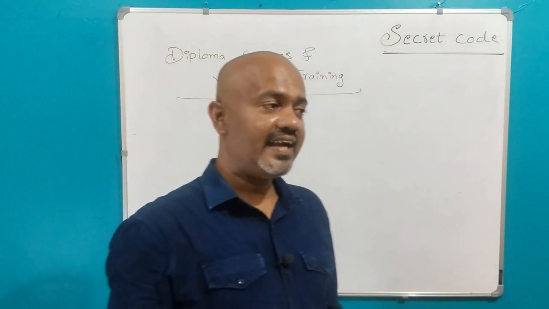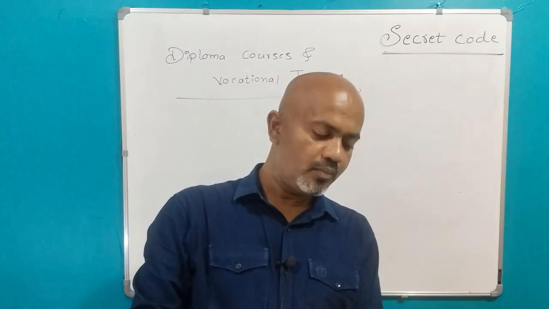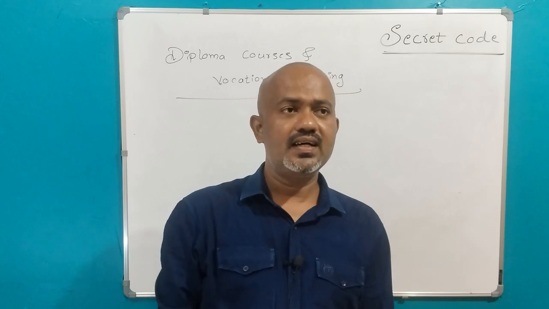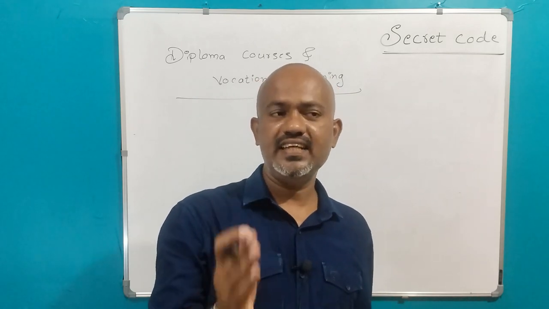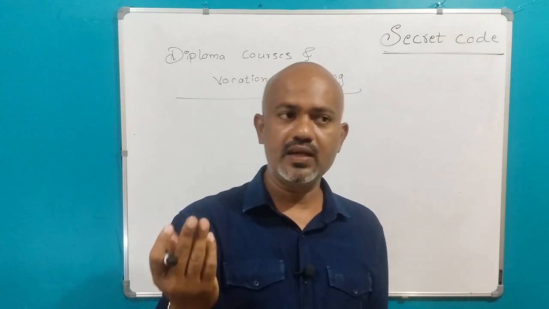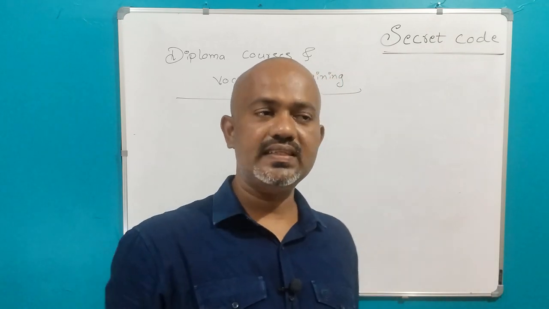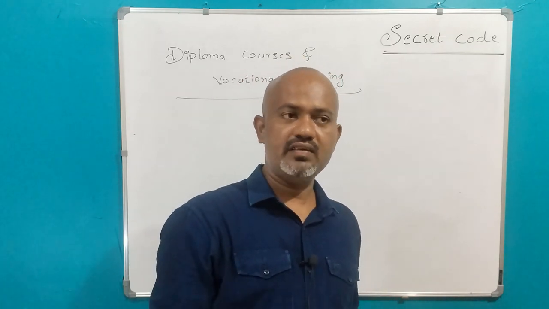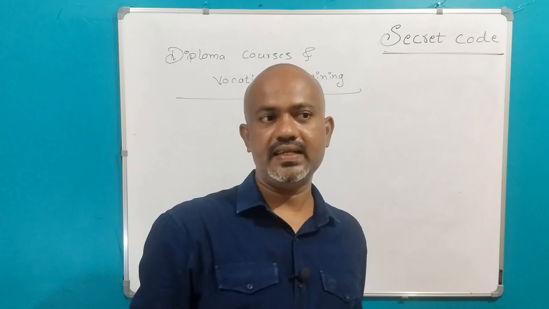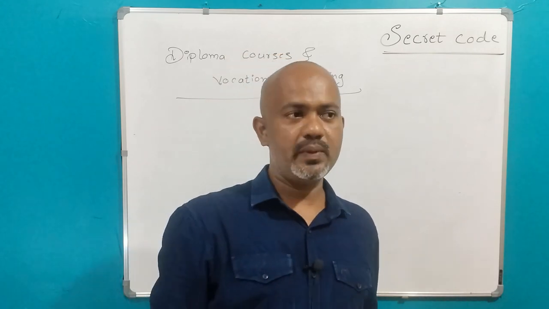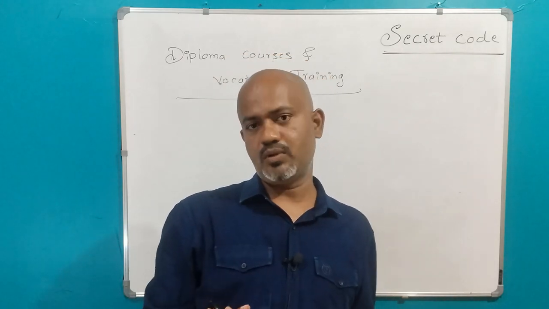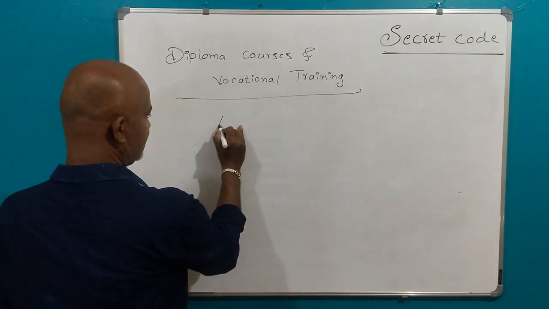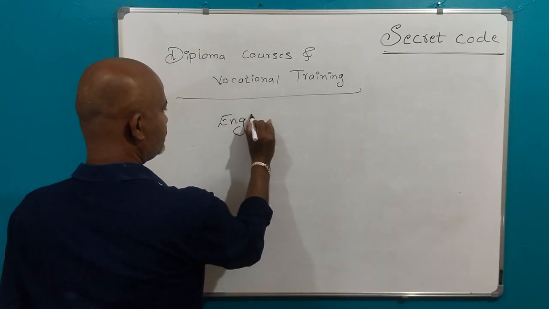Diploma courses and vocational training. See, when it comes to diploma courses and vocational training, I have already told that they range from 1 year to 3 years. We can do a 3 year diploma course, and some diploma courses are 1 year, some diploma courses or vocational trainings are 2 years. Generally speaking, if you take engineering diploma, one diploma course is called engineering diploma.